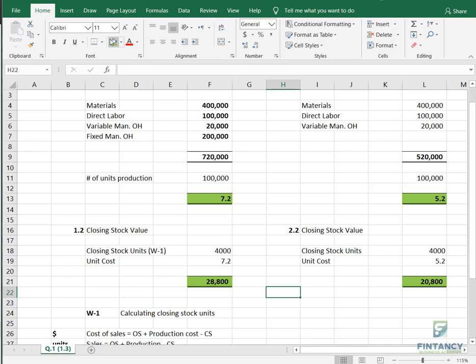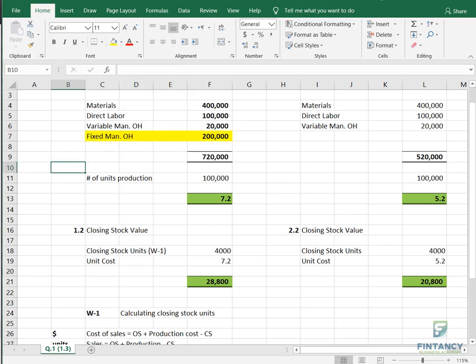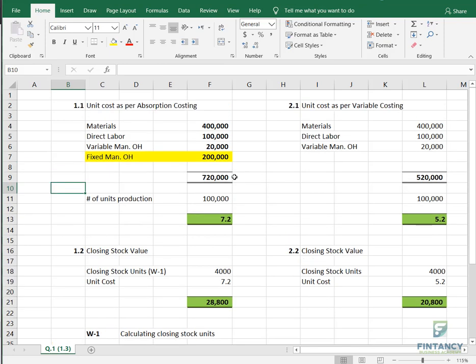Remember, in both the methods, this 4,000 will not change, right or not? But the unit cost will change. You know very well that in variable costing, we don't take this thing, which is the fixed manufacturing overhead. So it's always like this, my friends.